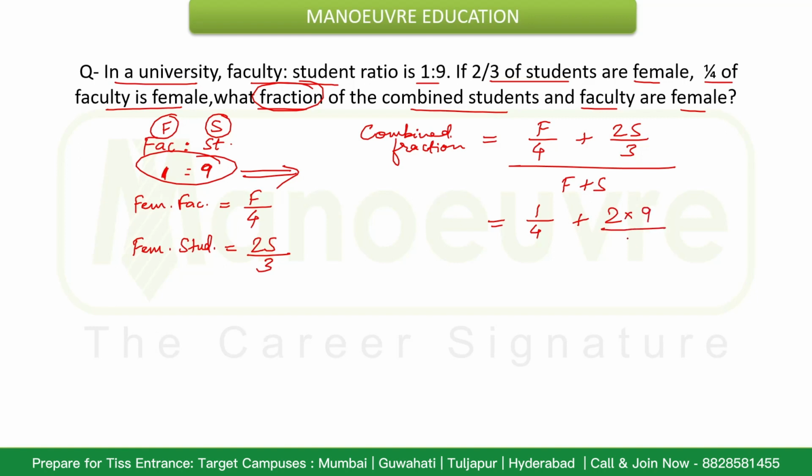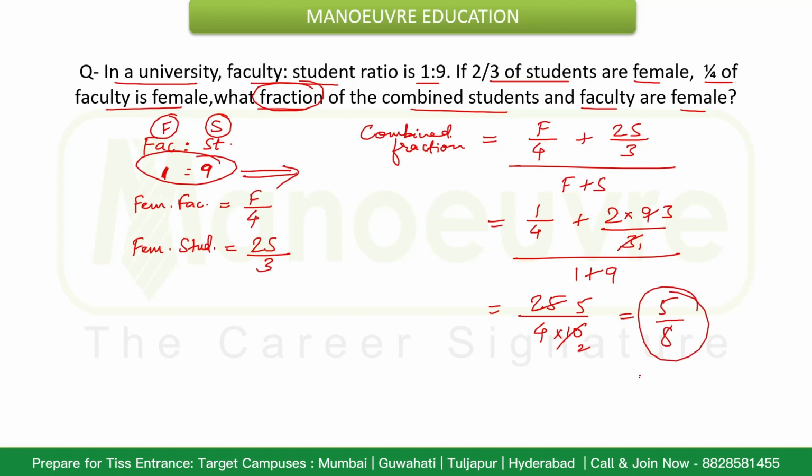So it is 1 by 4 plus 2 into 9 by 3, divided by 1 plus 9. So this will be 3 3s, that is 1 by 4 plus 6, which is 25 by 4, into 1 by 10. So this will be 5 5s and 2 into 4 is 8, so that will be 5 by 8. That will be the answer for this question.